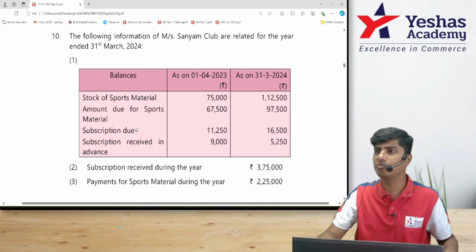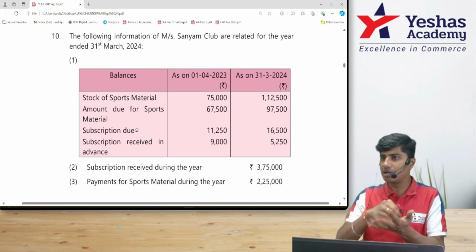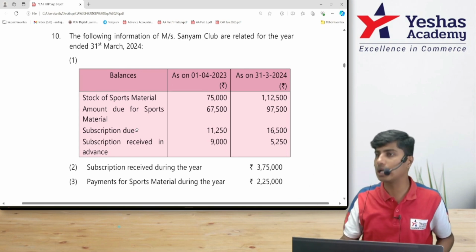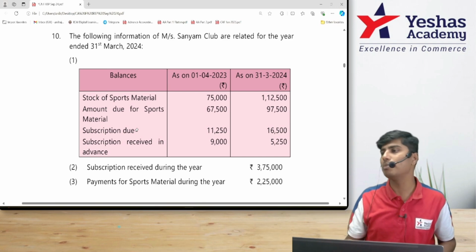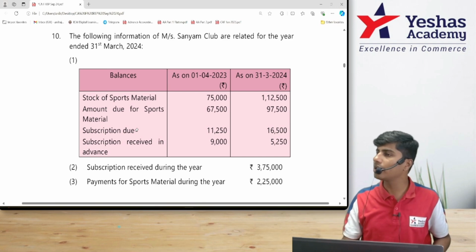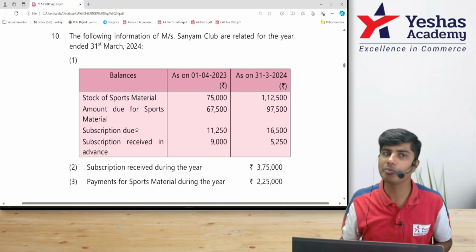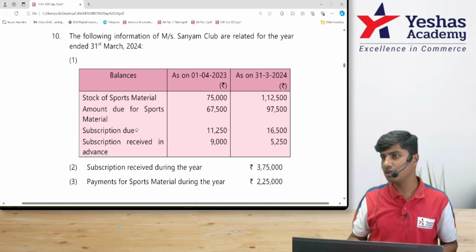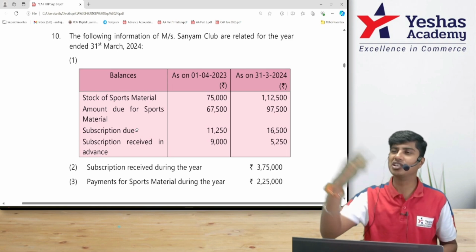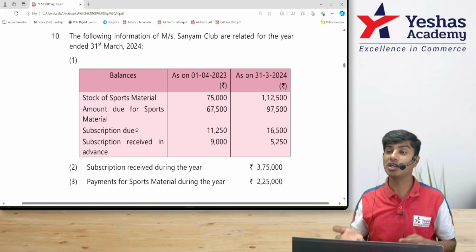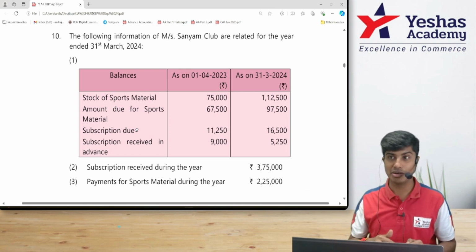What is subscription? To your club, Sanyam Club, if someone has to come and utilize the club facilities, they should be your club member. How do they become your club member? They need to pay a subscription fee, or what we can also call a membership fee. You need to collect it for each year. Some people are rich. They will pay the next 3 years' subscription now itself. Whatever belongs to this year, you will write in income and expenditure.